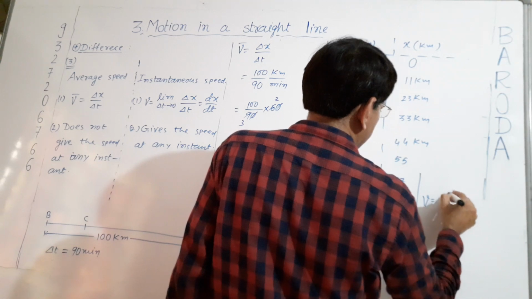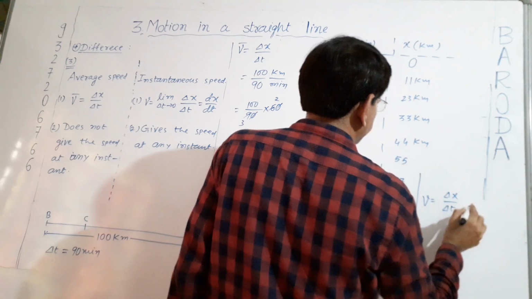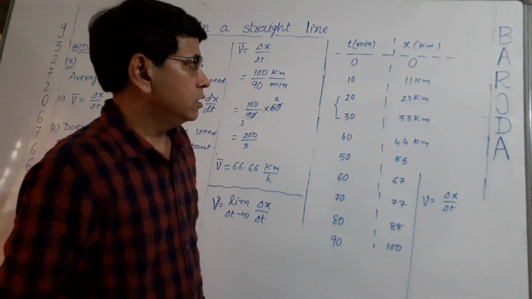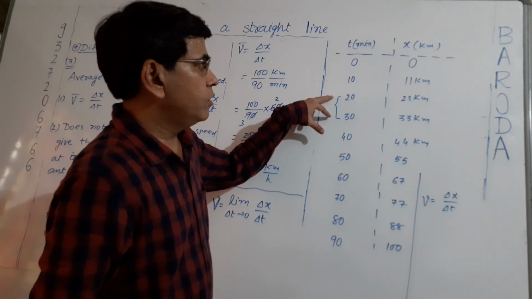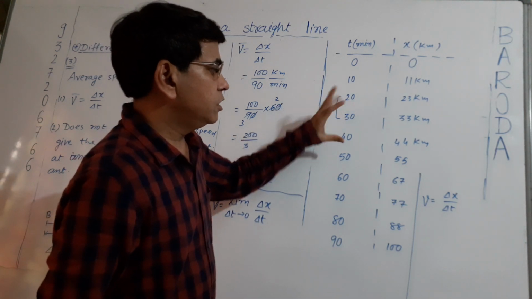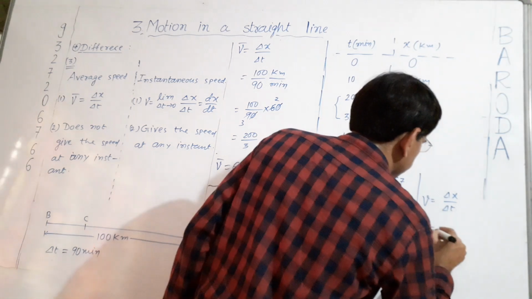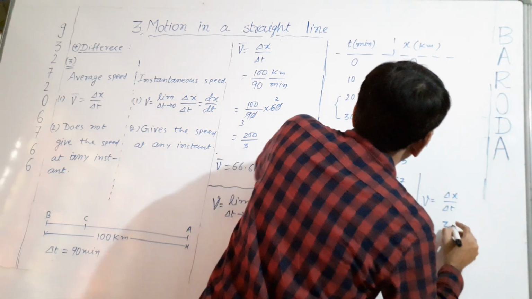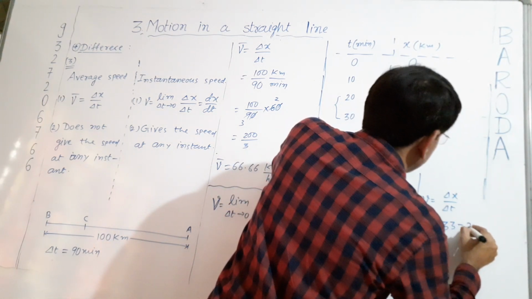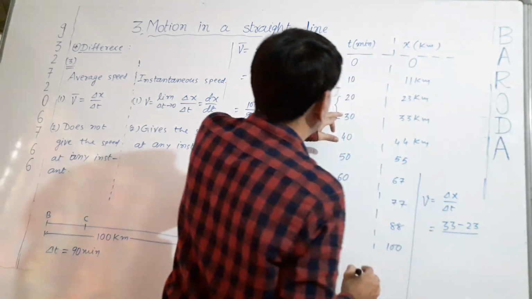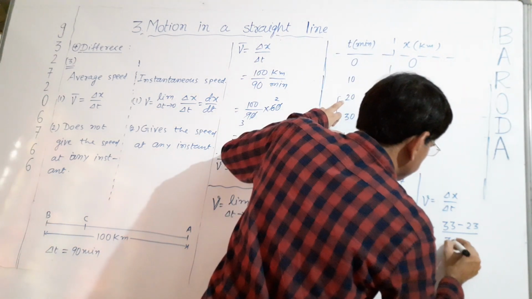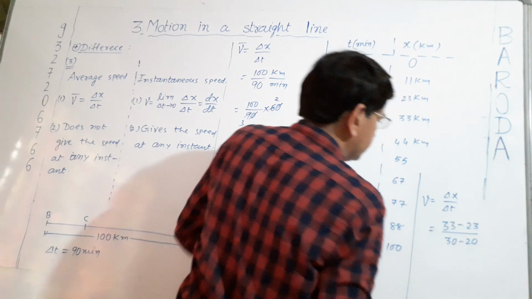We will write delta x by delta t. So speed of car between 20 and 30 minutes will be 33 minus 23 divided by 30 minus 20.